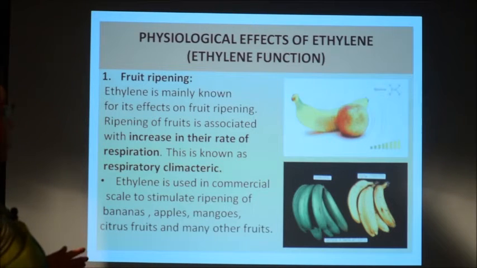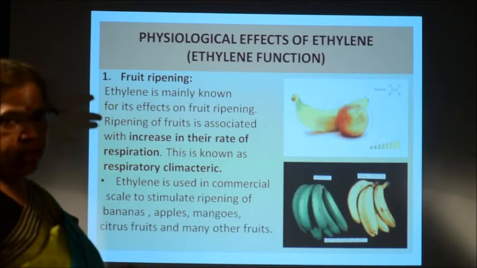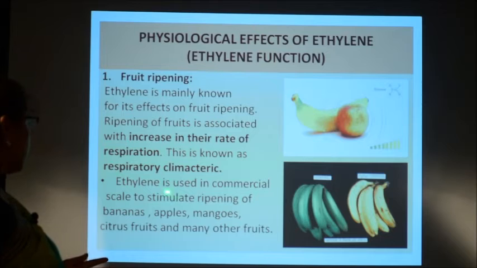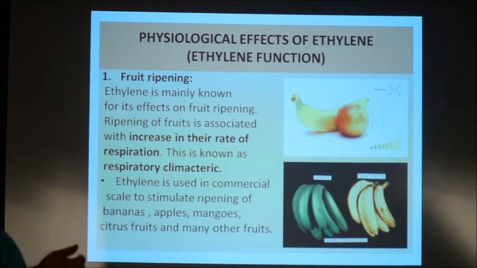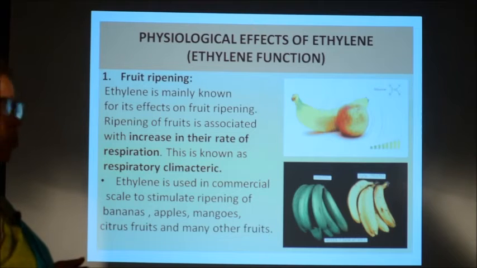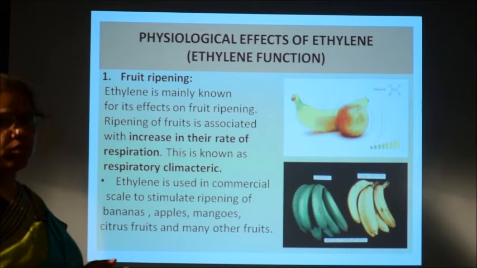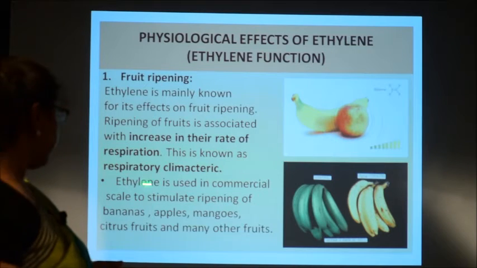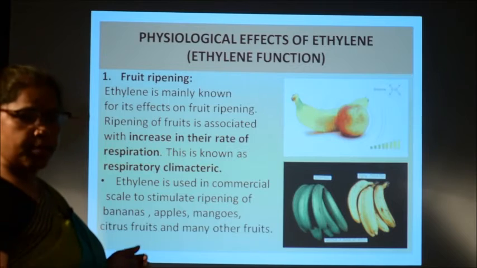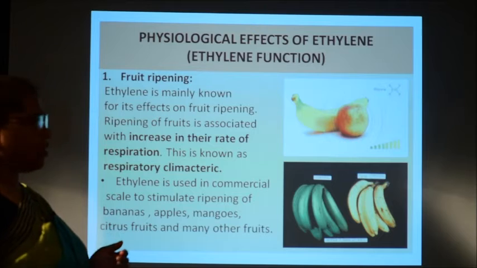Ethylene is mainly known for its effect on fruit ripening, and ripening of fruit is always associated with an increase in the rate of respiration, and this is known as the respiratory climacteric. Ethylene is used commercially to stimulate ripening of fruits like bananas, apples, mangoes, even citrus fruits and many other fruits. Ripe fruits of these plants are produced on a commercial scale by using ethylene.